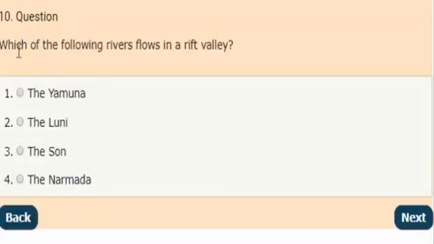Tenth question: which of the following rivers flows in a rift valley? And the correct answer is option 4, the Narmada. It flows in a rift valley. So these are all the questions which are related to Indian geography.